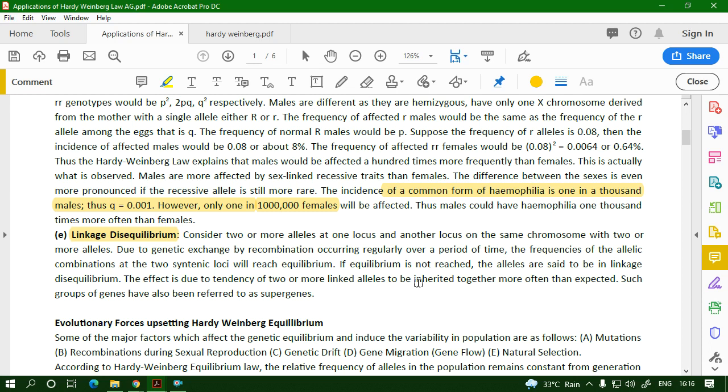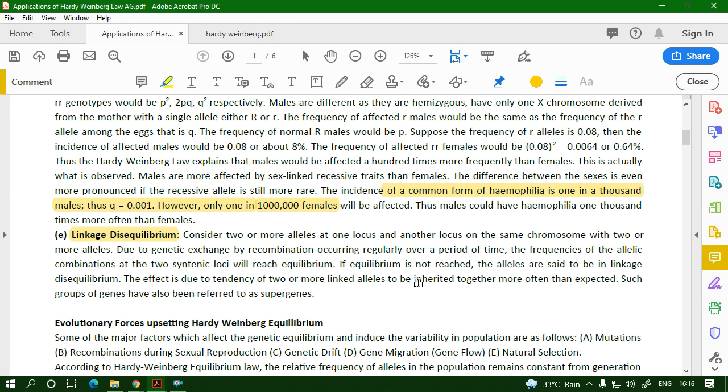In this case, even if random mating takes place, one would expect it to be like an independent assortment, but it doesn't happen. In a population, there is a tendency of these two genes to be inherited together. So independent assortment of the two genes which are side by side doesn't take place, and these two genes don't come into equilibrium with each other.